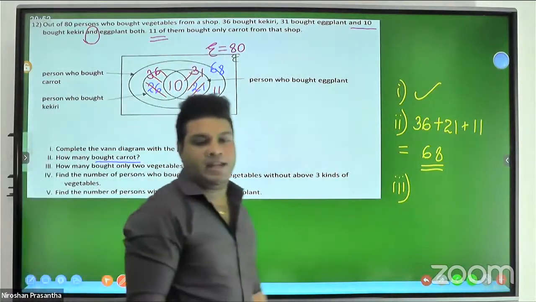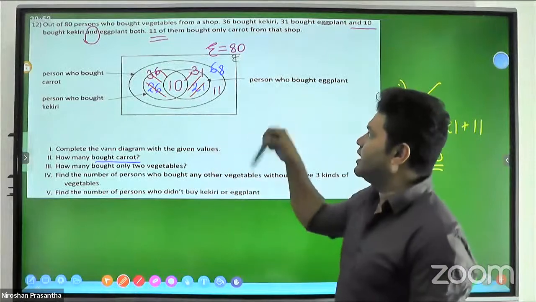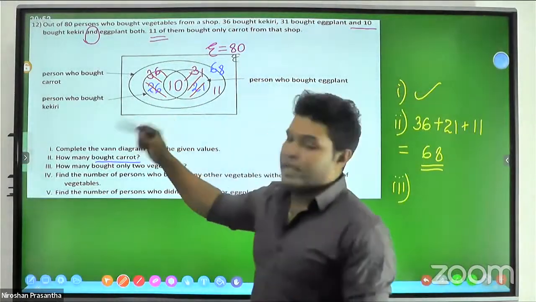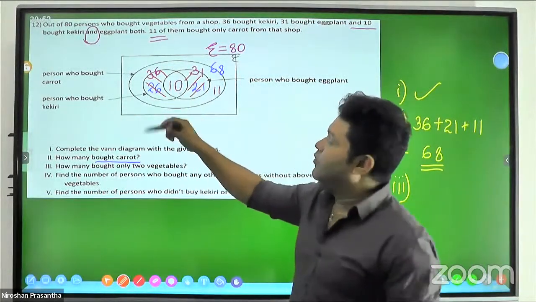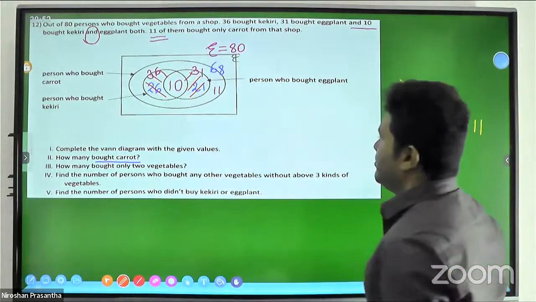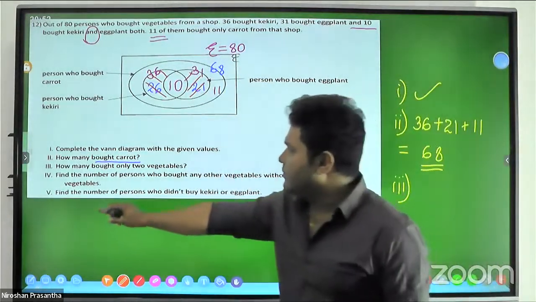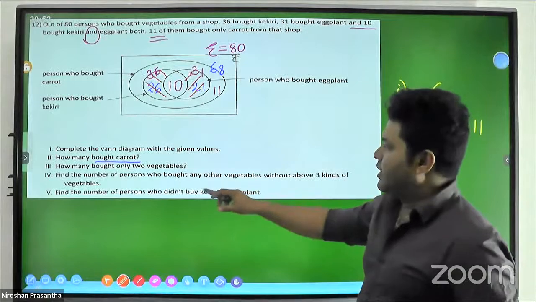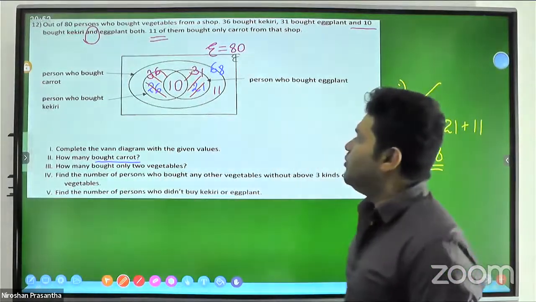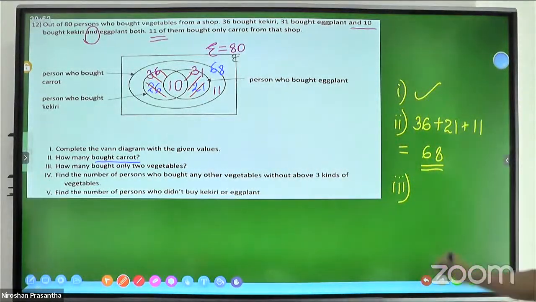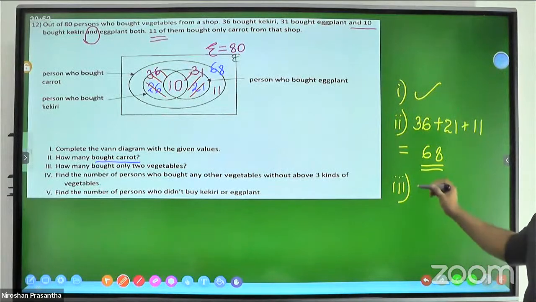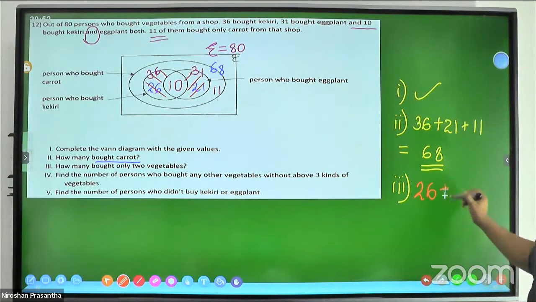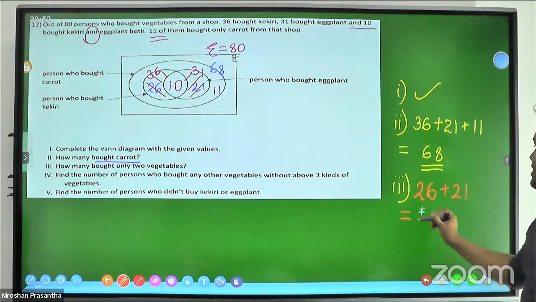Because eggplant is inside the carrot circle, and kakiri is also inside the carrot circle, there are 2 types of vegetables. So only 2 vegetables is 26 plus 21, which is 47. This is the answer.